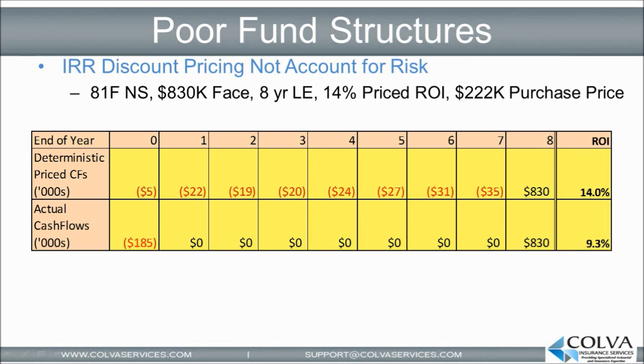So even if the insured dies at the end of the 8th year, when you actually look back and calculate the actual return on investment, it ends up being 9% because the investor actually put this $185,000 up front into an account that was making very little interest during the time, and nothing near the 14% he expected to receive. This is one of the many flaws behind how deterministic pricing and failure to account for premium reserve liabilities in pricing leads to actual returns on investment being lower than the price returns.